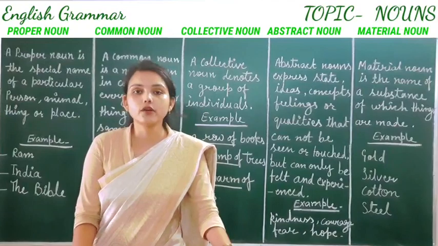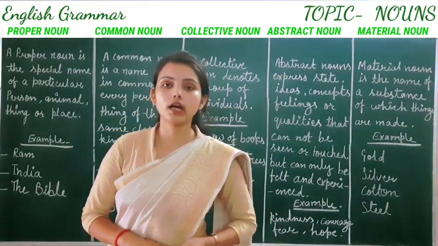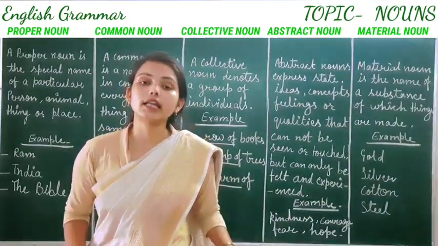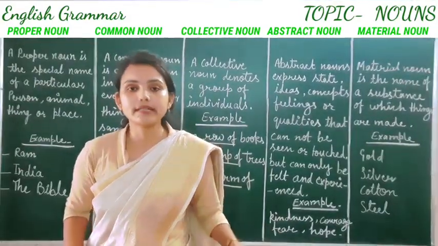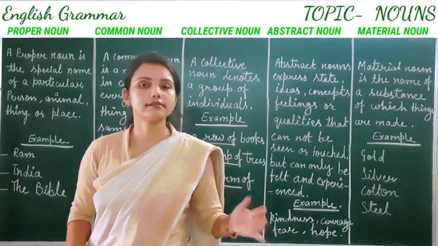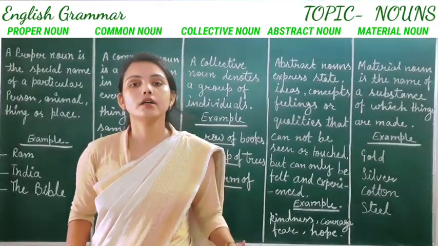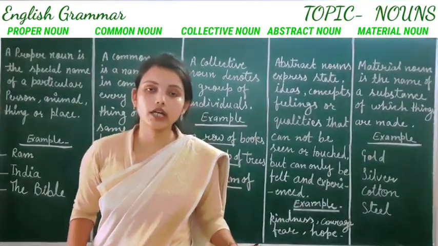There are 5 kinds of noun: proper noun, common noun, collective noun, material noun and abstract noun. Proper noun is the name of a particular person, place, animal or thing. For example, Ram, Bible, India.